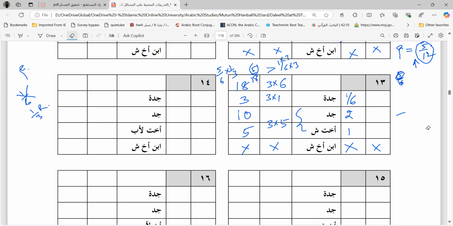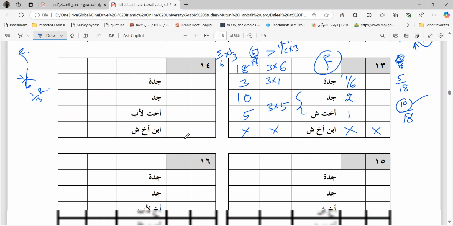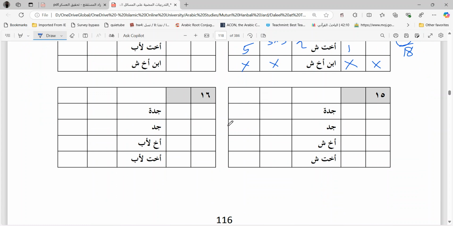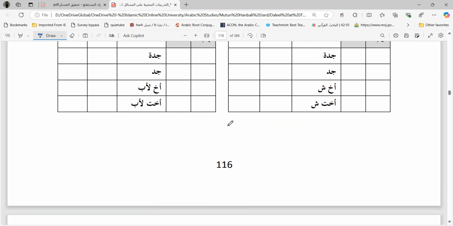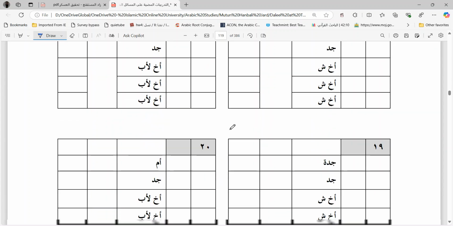Now we have to compare. Is 5 by 18 big or 10 by 18 big? Earlier, grandfather was getting one third of remaining, which is 5 by 18. And with Muqasama he is getting 10 by 18. Which is greater? Obviously 10 by 18 because the numerator is bigger and the denominator is same, 18. 10 by 18 is 2 times of 5 by 18, which means it is better to give the grandfather through Muqasama because he is getting more share by Muqasama. So likewise, try to solve these examples. I will share this sheet, inshallah, to you.